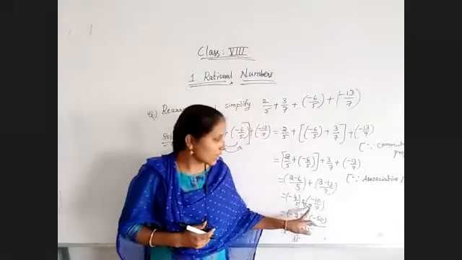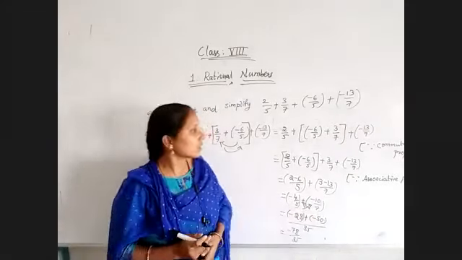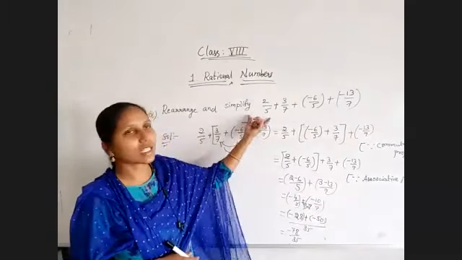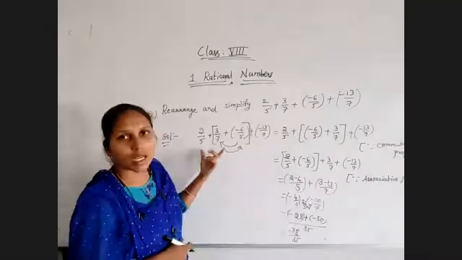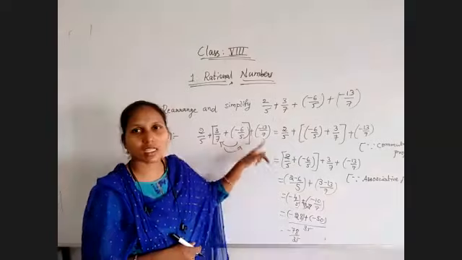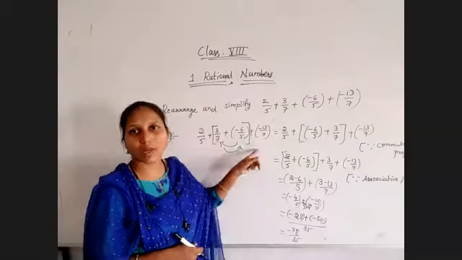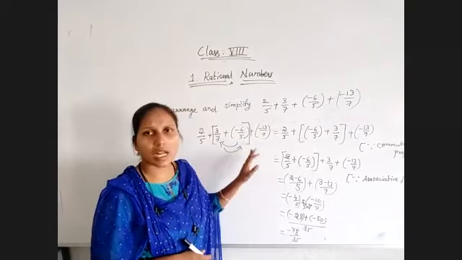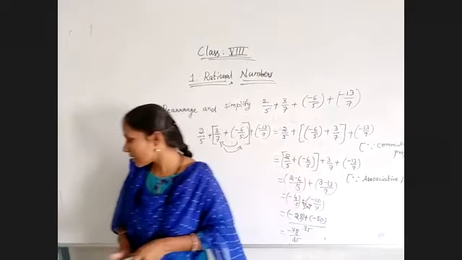So here, we can go with cross multiplication, otherwise LCM also, remember. And once again, I'll explain. When we are solving different problems like this, we are using the properties. Those properties are commutative property and associative property. If you have addition and multiplication, these two properties are useful. And if it is multiplication and addition, or multiplication and subtraction, that means you have to use the distributive property. So remember, observe the questions and apply every property in the normal way. So next.